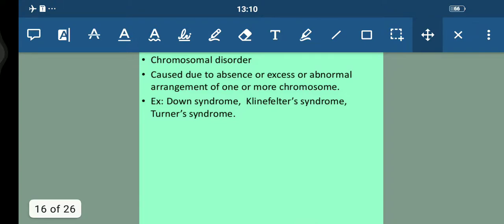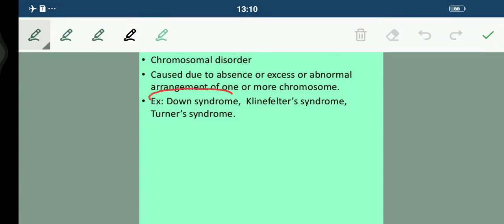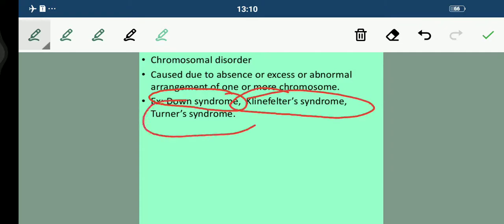Now students, what are chromosomal disorders? Basically they are caused due to absence or excess or abnormal arrangement of one or more chromosomes. So if there is alteration in one or more chromosomes, it is basically a chromosomal disorder. For example, students, we have Down syndrome, Klinefelter syndrome, and Turner syndrome.